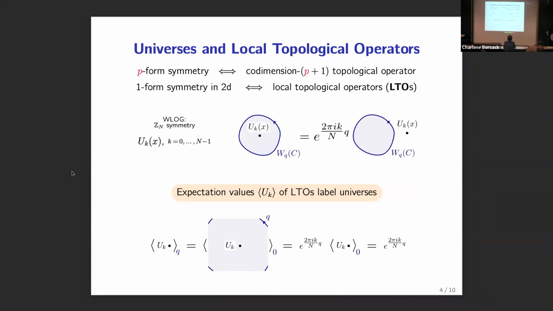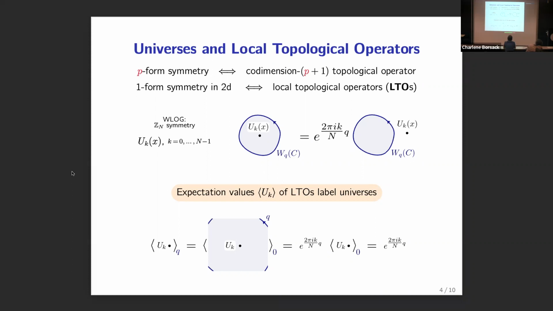Now, we also know that there's a lot to be gained from considering symmetries from this more modern perspective of topological operators. In particular, for us, we're interested in one-form symmetries in 2D, which means that the topological operators that we care about are going to be local topological operators, or LTOs. Without loss of generality, we'll just consider discrete Z_N symmetries here. The important relation is going to be the linking relationships between the LTOs and the charged operators, which are the Wilson loops.